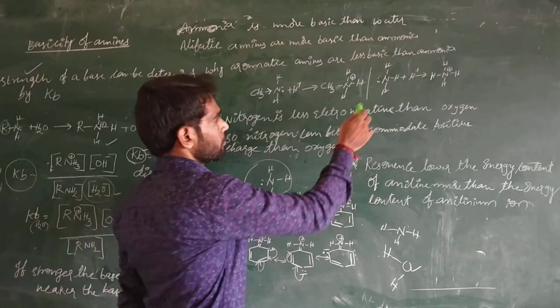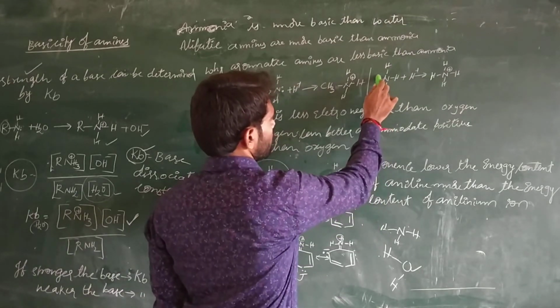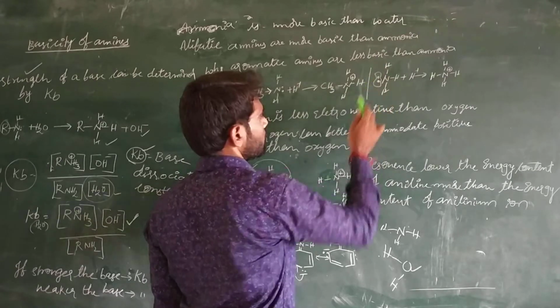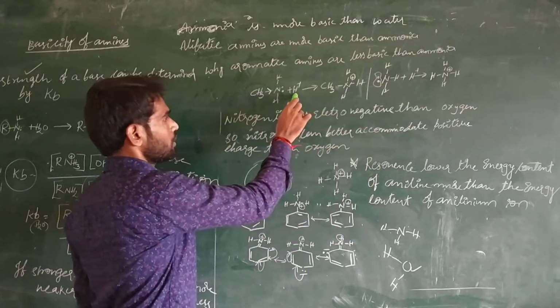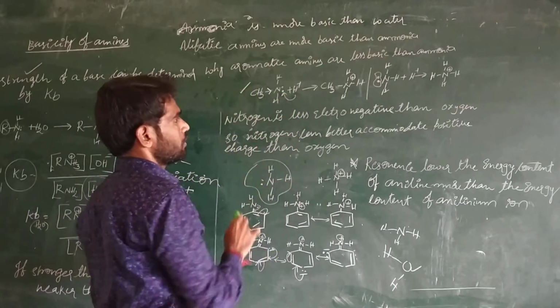But here there is no alkyl chain to push these two electrons to make these electrons available. So the proton is better taken by the nitrogen atom in primary amines compared to